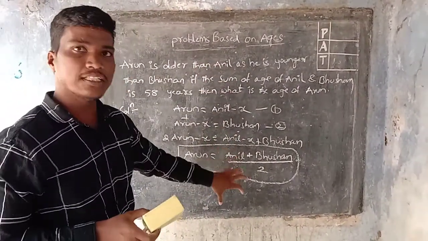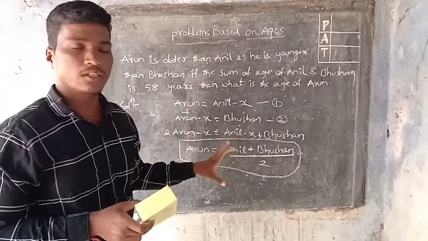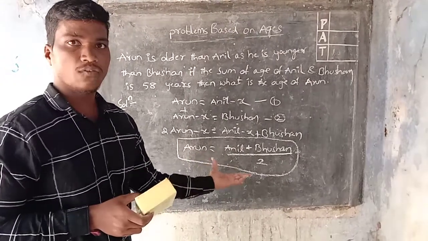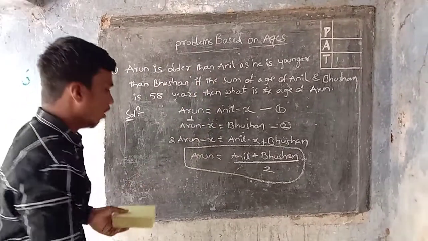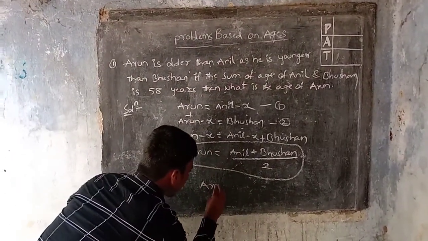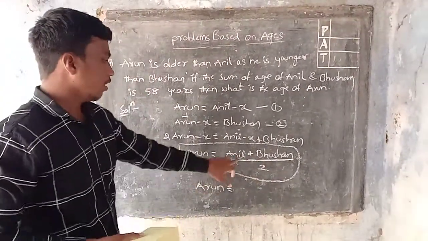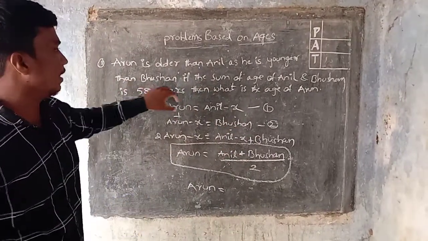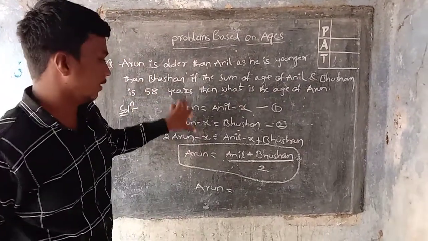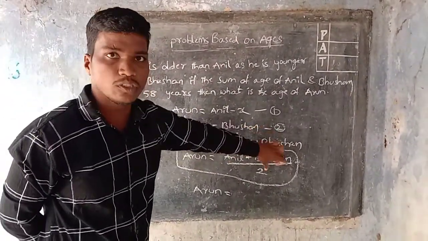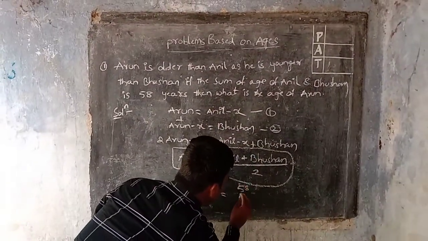Why am I taking only this formula? Because here the age differences among Arun, Anil and Bhushan are the same. According to this formula, we can easily solve this problem. Arun is equal to Anil plus Bhushan divided by 2. In this problem, it is already given that the sum of the ages of Anil and Bhushan is 58 years. That is 58 by 2.